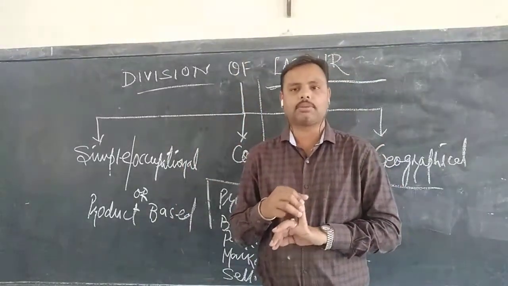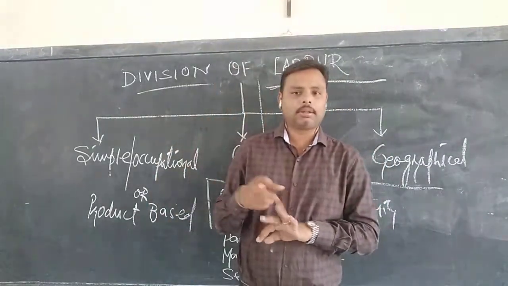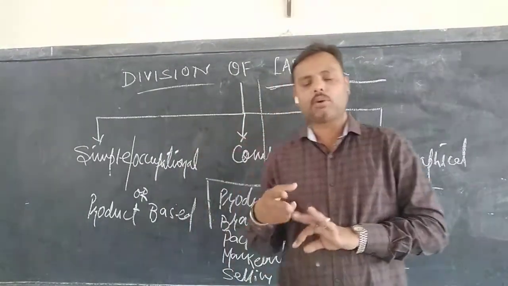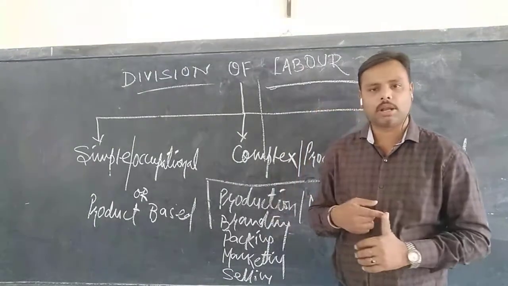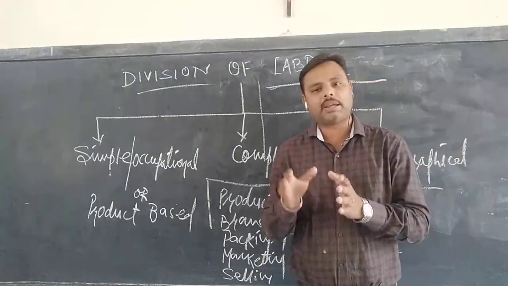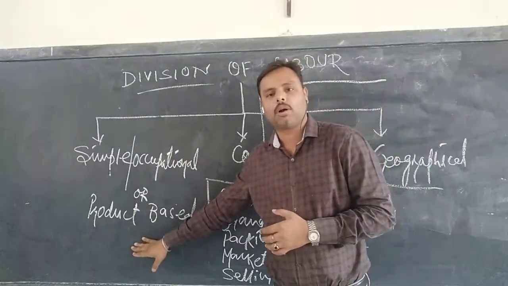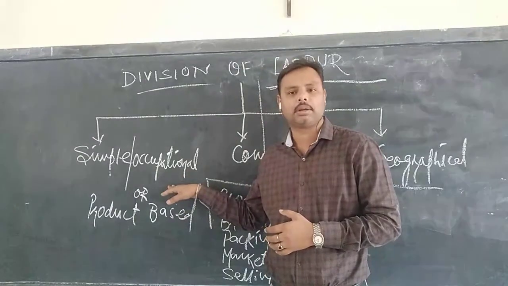That's the branch of civics. I don't have the knowledge of environment, that's a branch of geography. I don't have the knowledge of Sanskrit, Pali language, or Spanish language. My expertise is confined to my product. That is why I am called a product-based division of labor, or you can call it occupational division of labor.